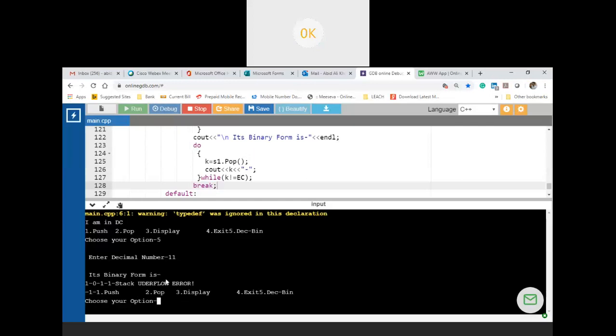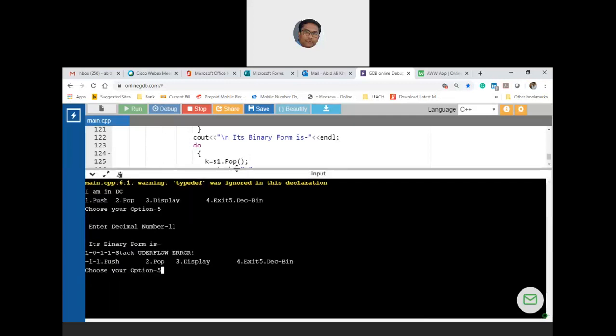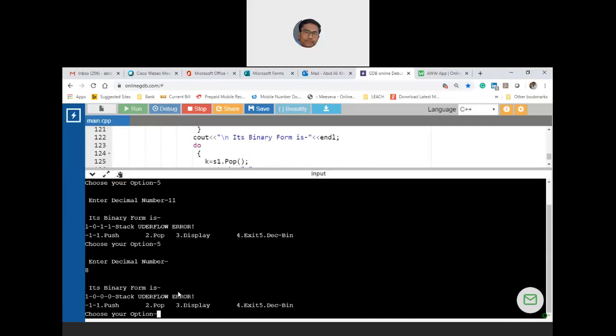Now let me again choose 5. If I take 8, then I have to get 1000. Enter the decimal number, let us enter 8, and then underflow error.